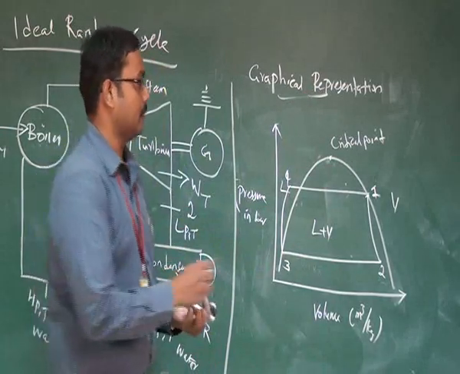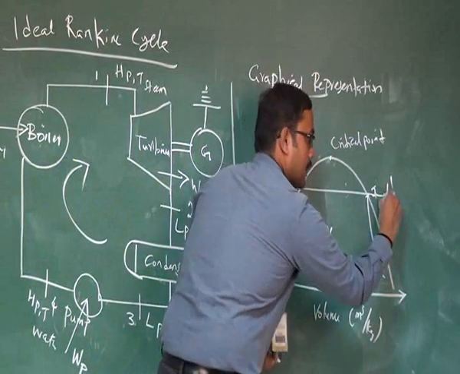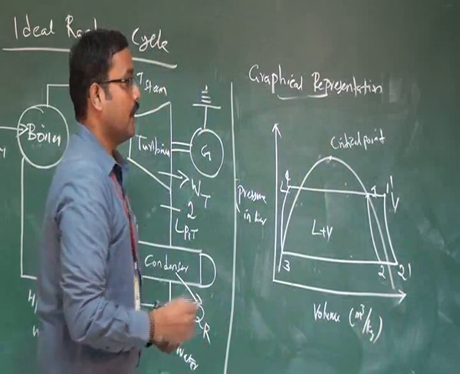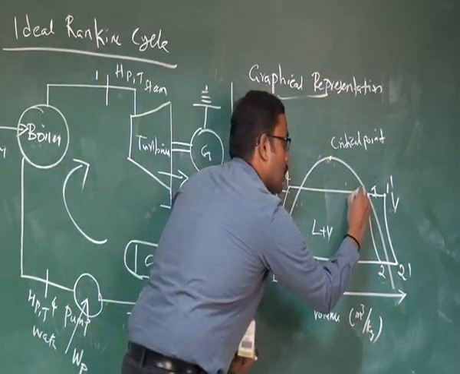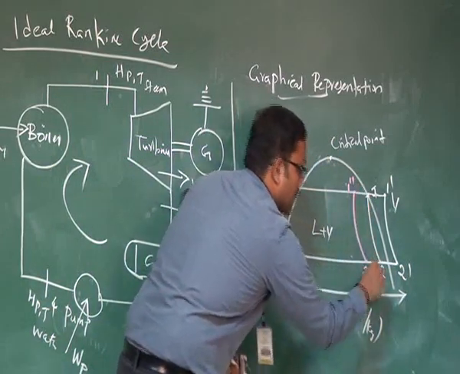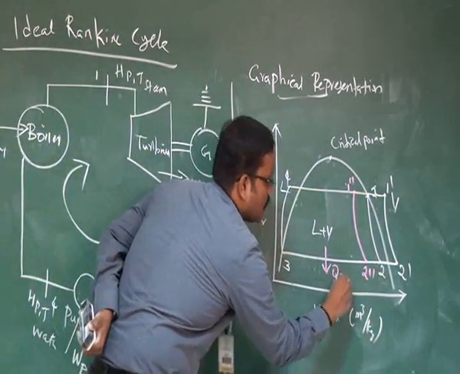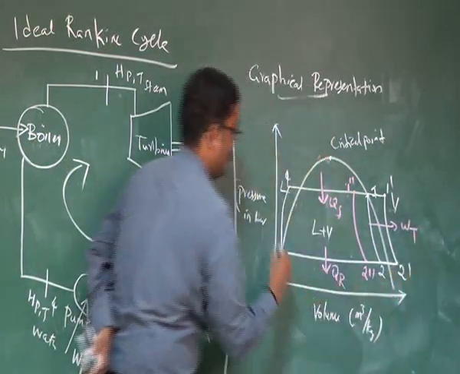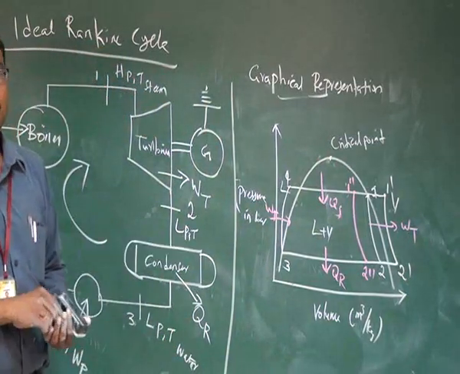If it's a superheated steam, again we extend like this. We mark 1 dash, a curve, and 2 dash. If it's a wet steam, you can draw here, marking point 1 double dash, a curve, 2 double dash. The same way you can write this: this is heat rejection QR, this is heat supply QS, this is WT, this is WP. This is for the pressure volume coordinate.